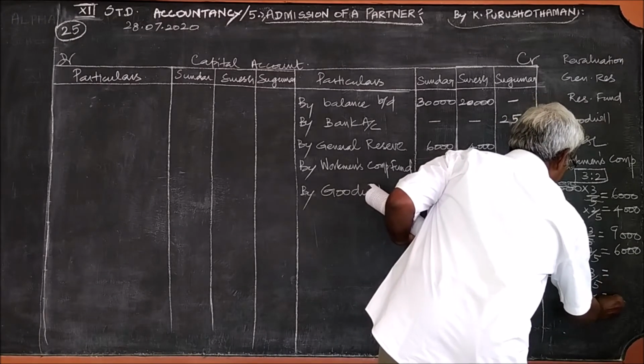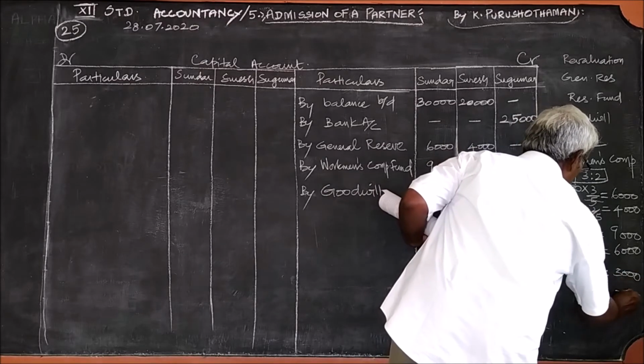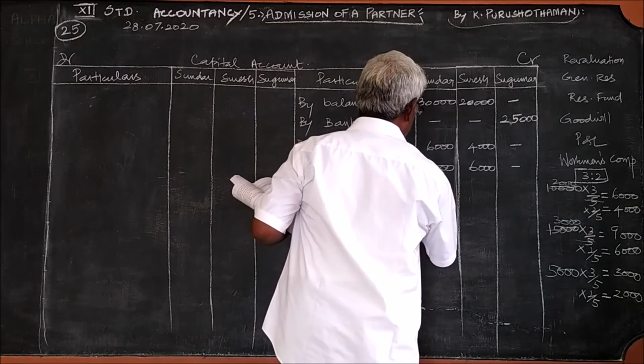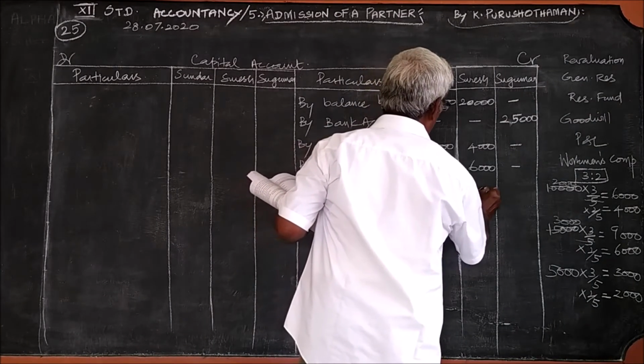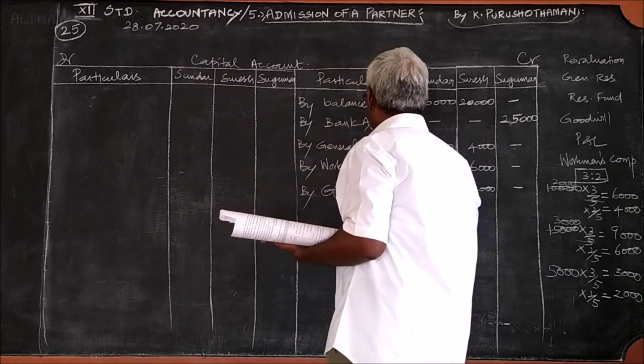You can find it easily: 3 times 1,000 is 3,000 and 2 times 1,000 is 2,000. So by goodwill 3,000, 2,000. Here for the new partner, nothing.